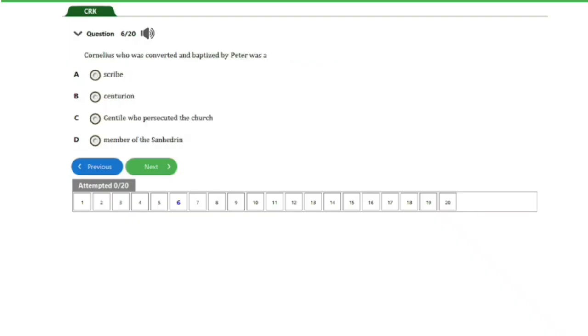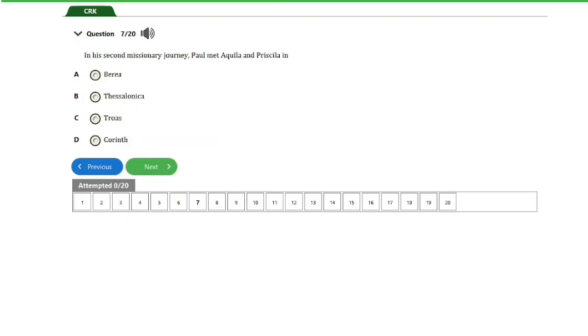So over here, question number 6 says, Cornelius, who was converted and baptized by Peter, was a A. scribe, B. centurion, C. Gentile who persecuted the church, D. member of the Sanhedrin. So guys, the answer to this question is option B here. He was a centurion. So let's go ahead and consider the next question, guys.